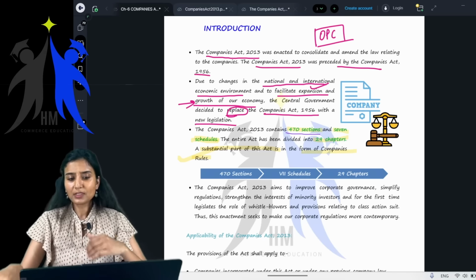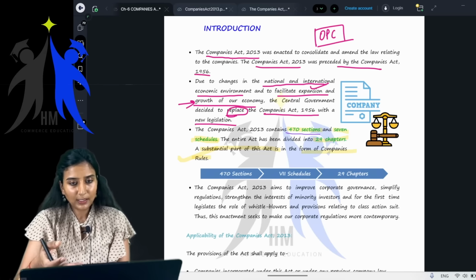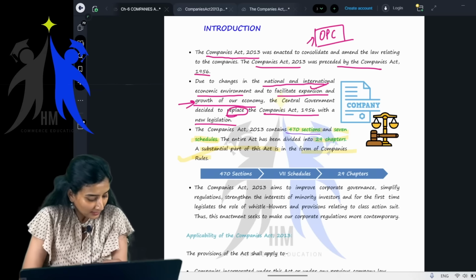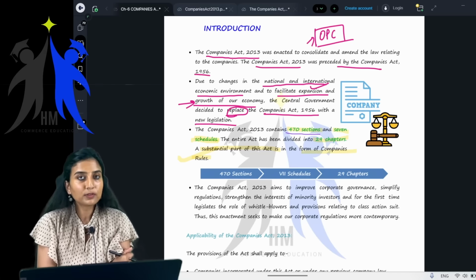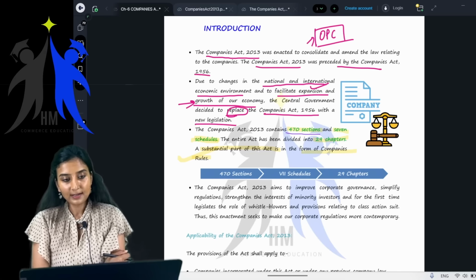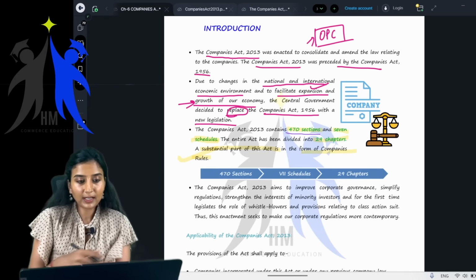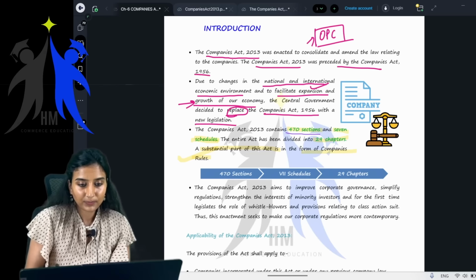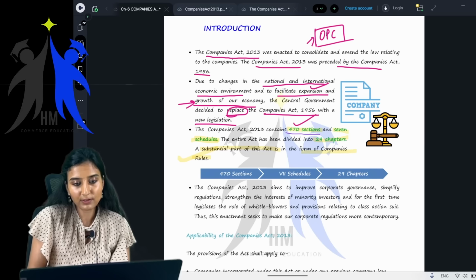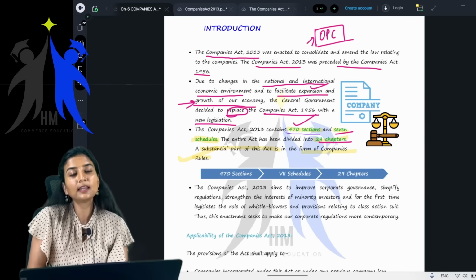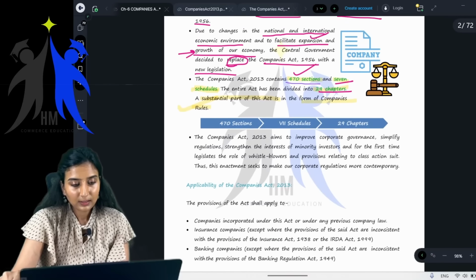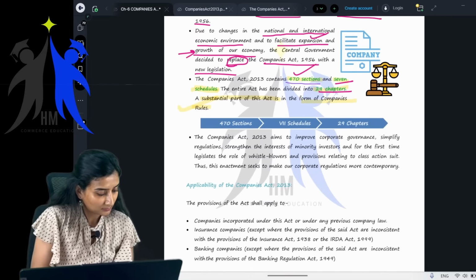Getting it right? So what was I telling you? I was telling you about OPC, also small companies, and there are many compliance requirements which have been changed when compared to the 1956 Act. Okay, this paragraph is clear. The next paragraph we have already completed, that is, it contains 470 sections with 7 schedules and 29 chapters. Okay, right. Come to the next paragraph.